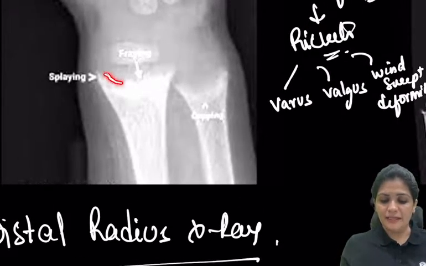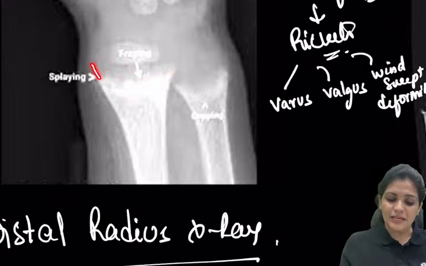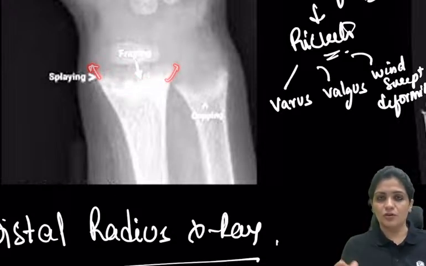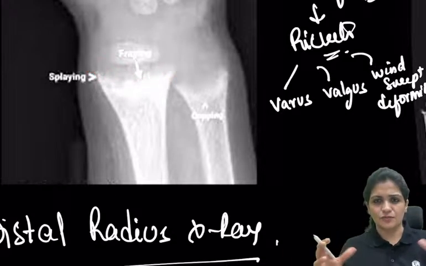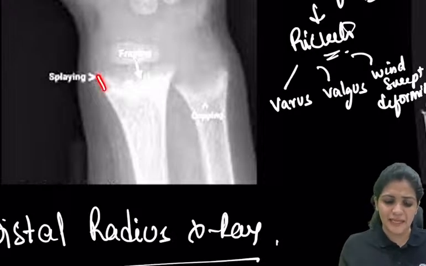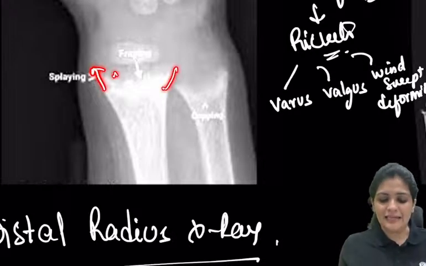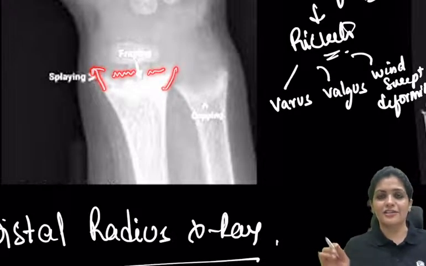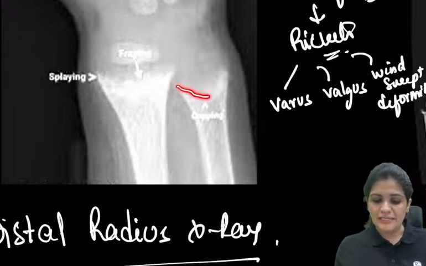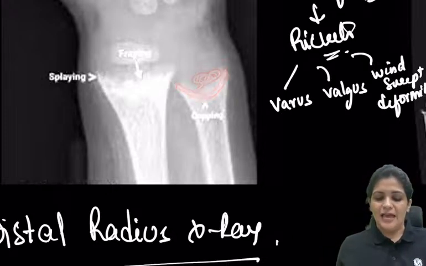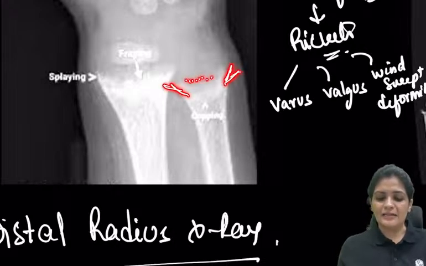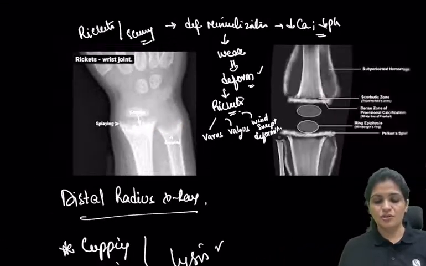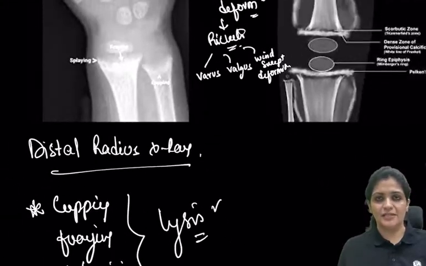This complete absence of calcium results in cupping, and sometimes there is an extension or accumulation of collagen, or a slight accumulation of calcium, and there is irregularity. This irregularity is called fraying. So this is the cupping, that is a cup-like shape where there is complete absence of calcium, this extension is called splaying, and these irregularities are called fraying. So you see complete lysis in case of rickets.